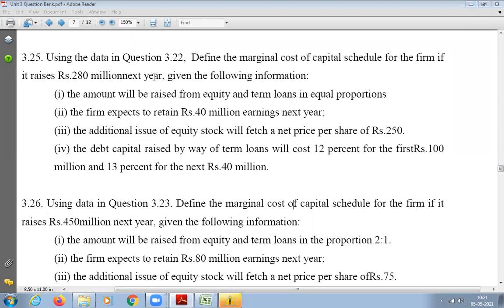Using the data in question 3.22, define the marginal cost of capital schedule for the firm if it raises rupees 280 million next year, given the following information. First, the amount will be raised from equity and term loans in equal proportions. Second, the firm expects to retain rupees 40 million earnings next year. Third, the additional issue of equity stock will fetch a net price per share of rupees 250. Fourth, the debt capital raised by way of term loans will cost 12% for the first rupees 100 million and 13% for the next rupees 40 million.